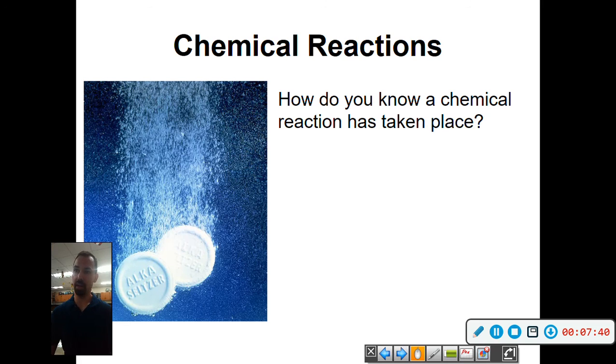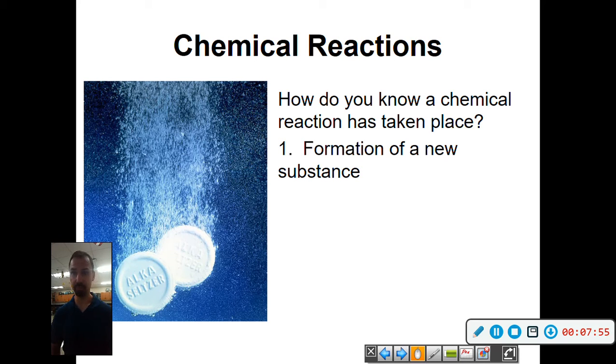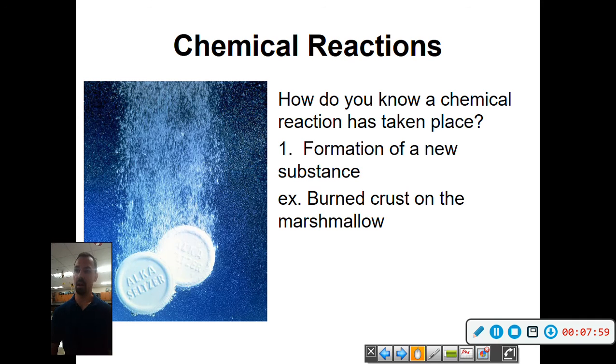So how do you know a chemical reaction has taken place? There are certain things we look at when something is going on. Number one, you can see a formation of a new substance. Maybe in the case of a liquid, it will change color, as an example. Burnt crust on a marshmallow: the outside of that marshmallow turns brown first and then finally black. So again, you're forming a new substance.